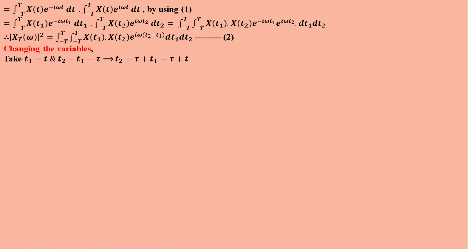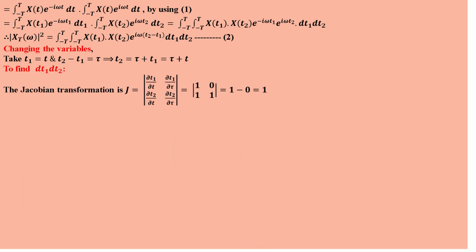Now changing the variables. We are using the change of variable technique. Take t1 equal to t, and t2 minus t1 equal to tau. Therefore t2 equals tau plus t1, and t1 equal to t, that is why tau plus t. So t2 is equal to t plus tau. Now for dt1 dt2, we are using the Jacobian transformation for calculating dt1 dt2.